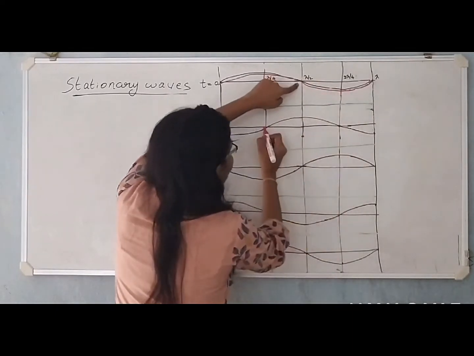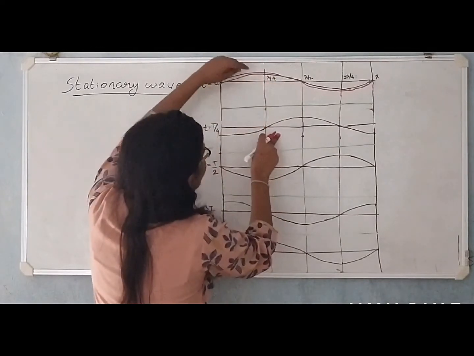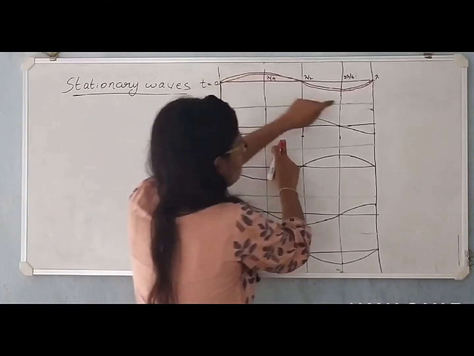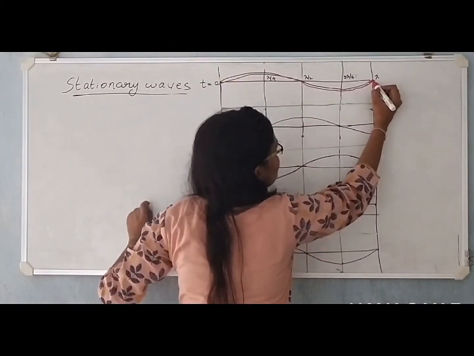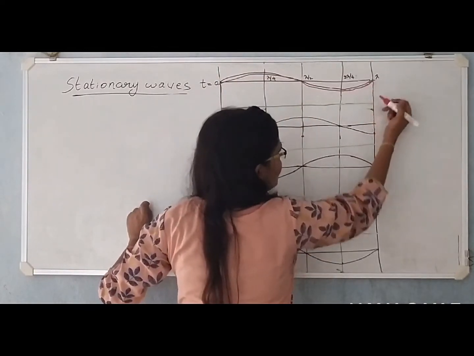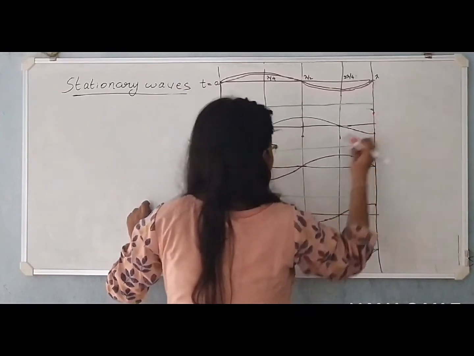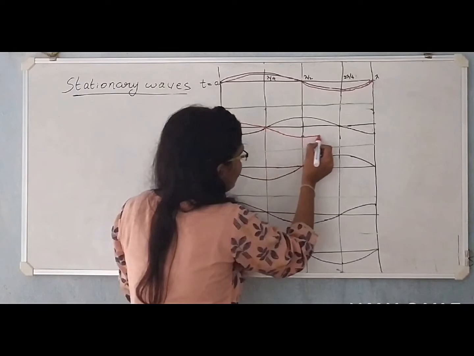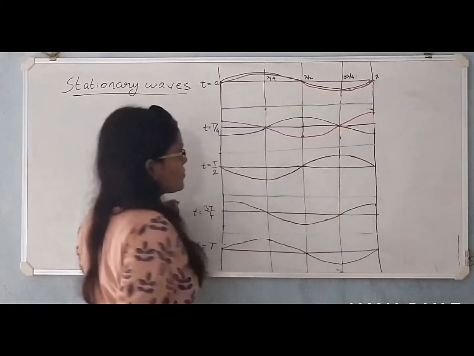Now here is a node, that node gets transferred here. Here is a crest, so the crest gets transferred here. Since at this point there is a node, the previous point might have been a crest, so that crest comes here. If I join these points, the wave looks something like this.